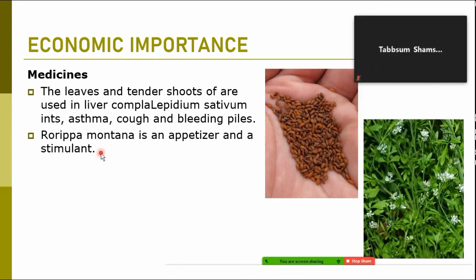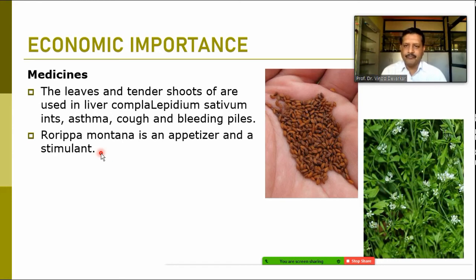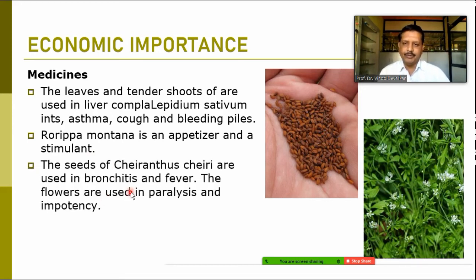So these are some of the members which are having the medicinal property. The seeds of it is the Cheiranthus cheiri used for the bronchitis and fever. ज्यांना दम्याचा अस्थमाचा त्रास आहे आणि जो मुरलेला ताप असतो तर त्याच्या अगेन्स्ट हा चेरिंथस जो आहे. So Cheiranthus is also used for the fever.